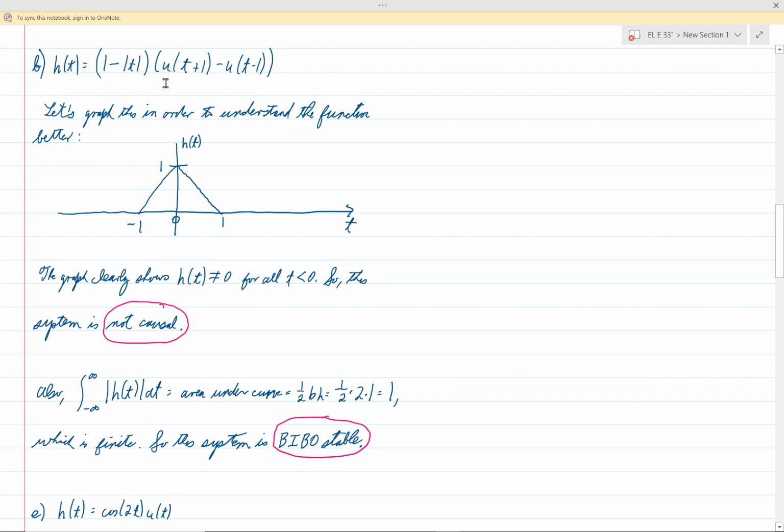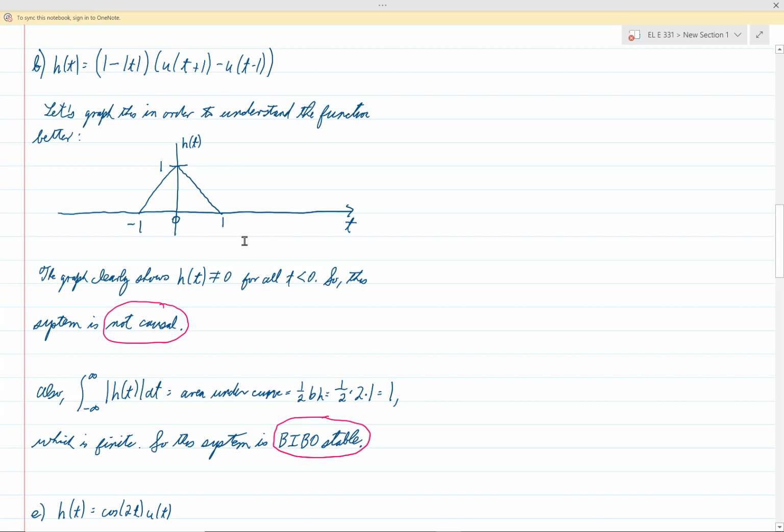And then at 1, it would be 1 minus the absolute value of 1, which is 1 minus 1 or 0. So this is what the function looks like in between negative 1 and 1. And now this is the complete graph of the function h of t. So now that we have the picture, it's easy for us to finish this problem.